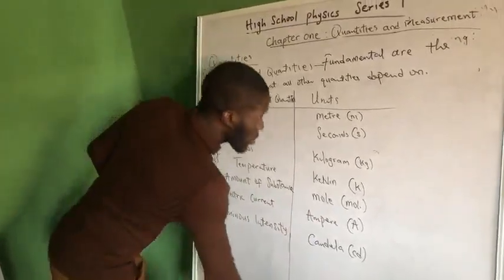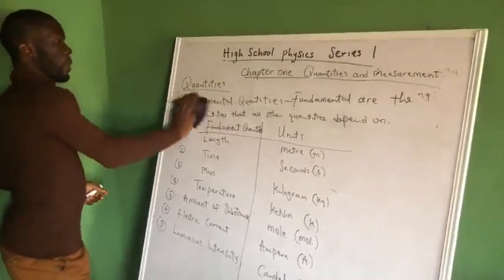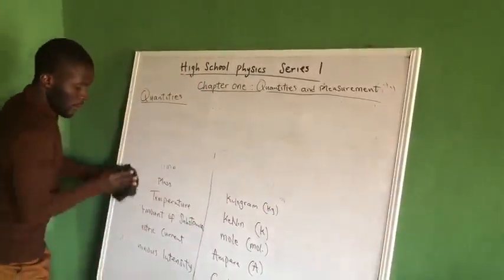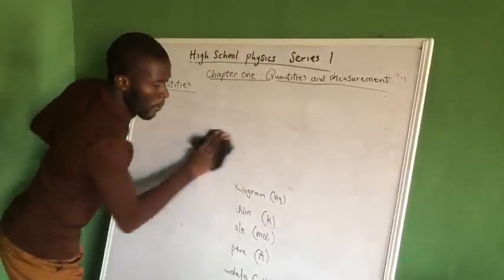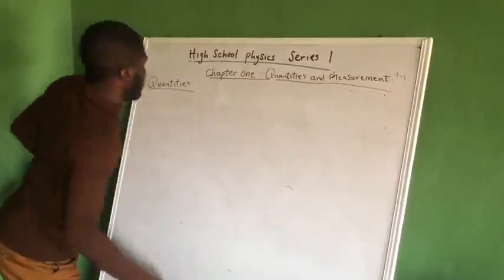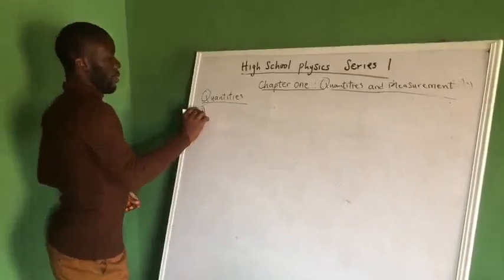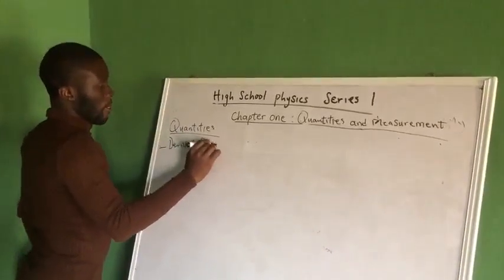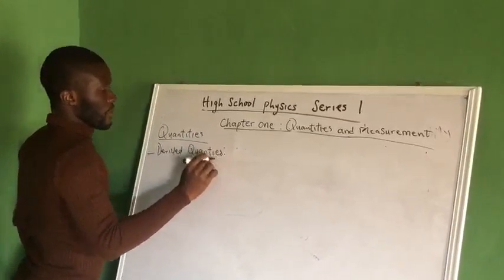Now, let's move to derived quantities. And what do we mean by derived quantities?